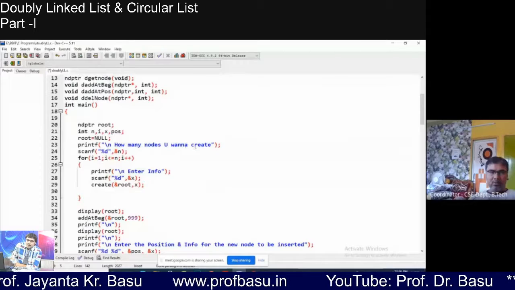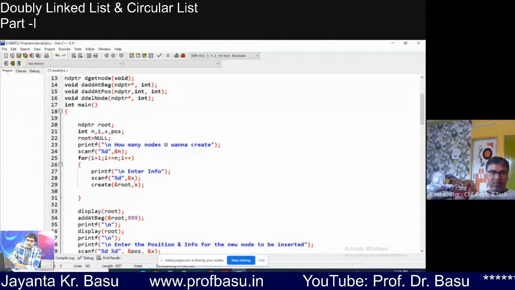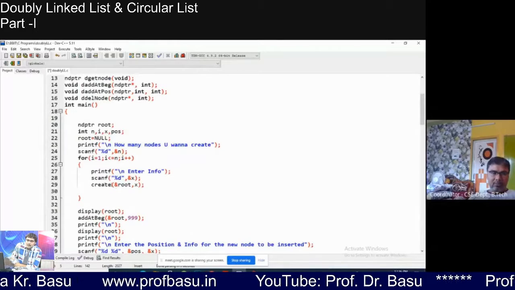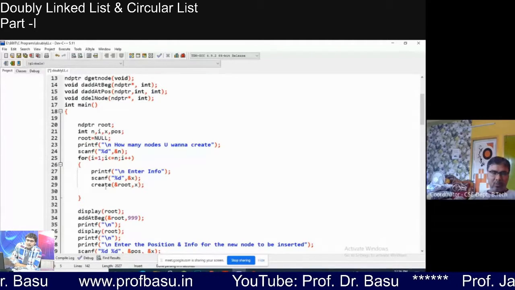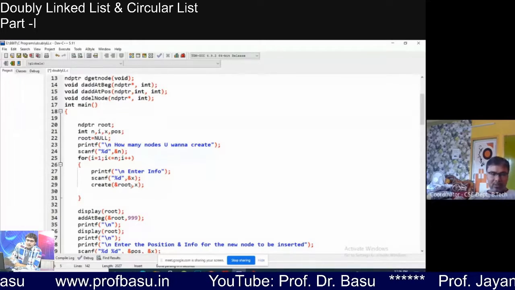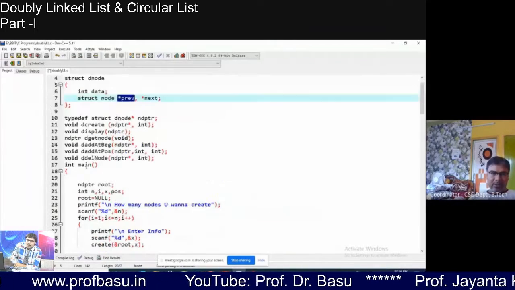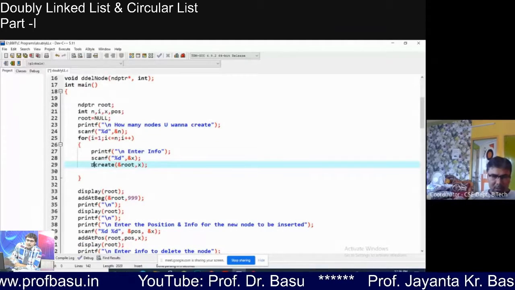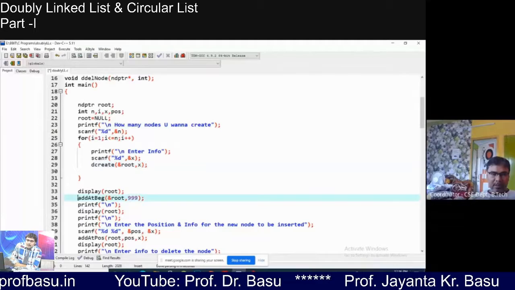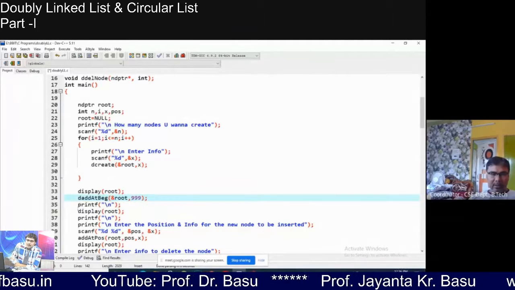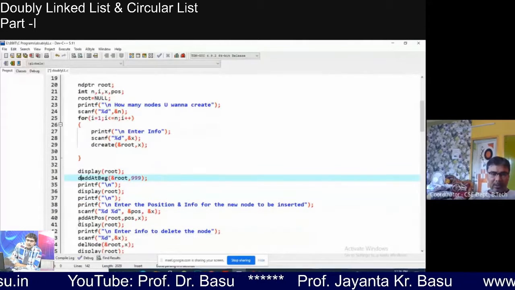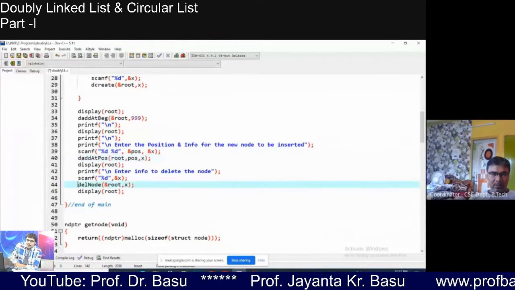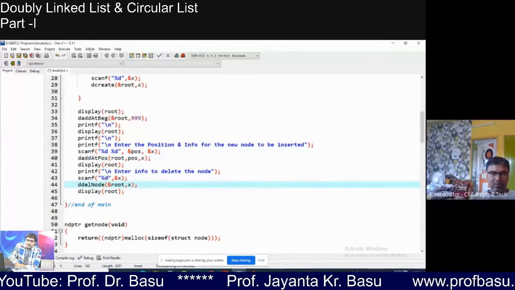How many nodes you want to create, the same number of nodes we are taking, and the same way we are sending the base address of the root. To add the node, it will be Dcreate. I've changed the name to Dcreate, so put a Dcreate here. Display, Dadd at beginning, print display, Dadd at position, Ddelnode.